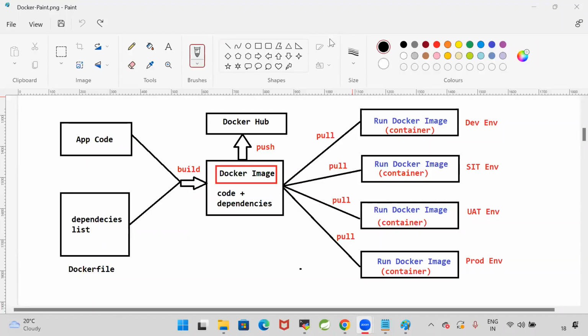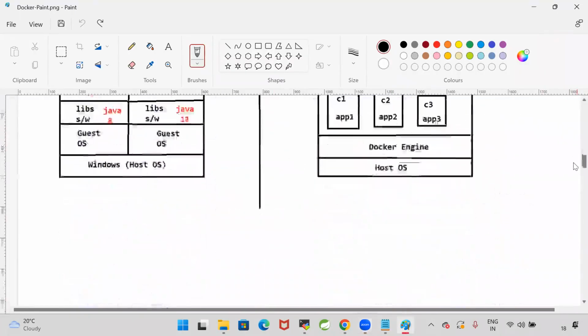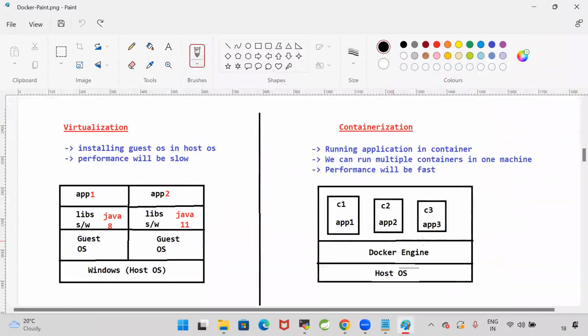Perfect. Now we have a Docker image, and we are able to pull the image and run the image. When I run the image, a Docker container is created in my Linux machine. So I have one EC2 instance. That EC2 instance has a Linux operating system, which is called the host operating system. On that Linux operating system, I installed the Docker engine. By using that Docker engine, I executed a Docker image. Then one Docker container is created.